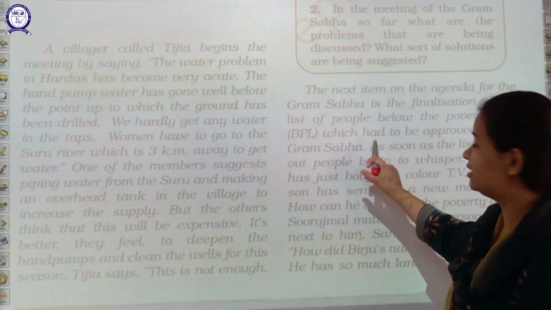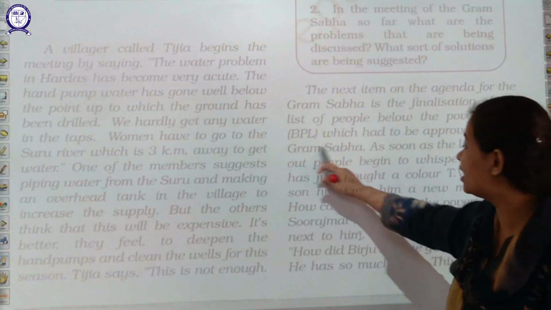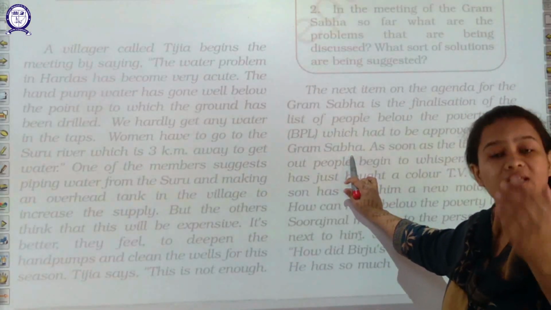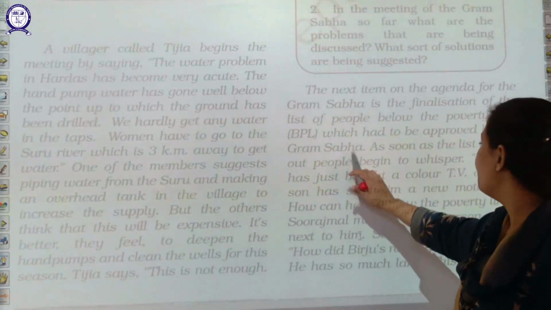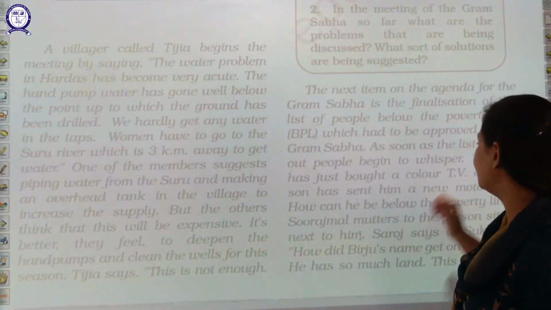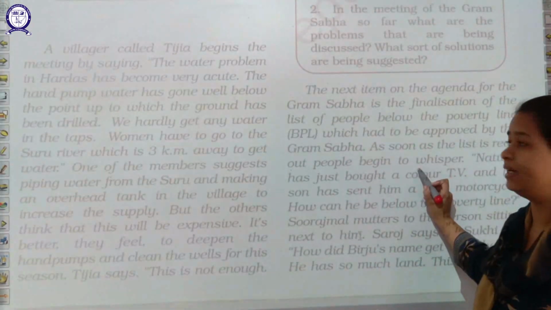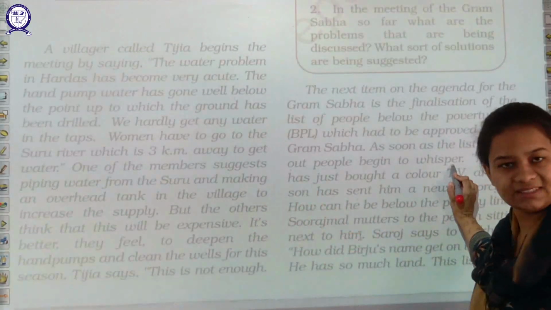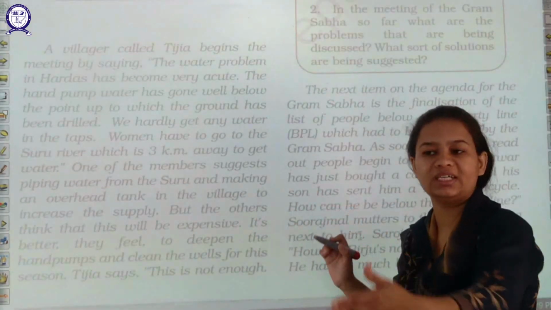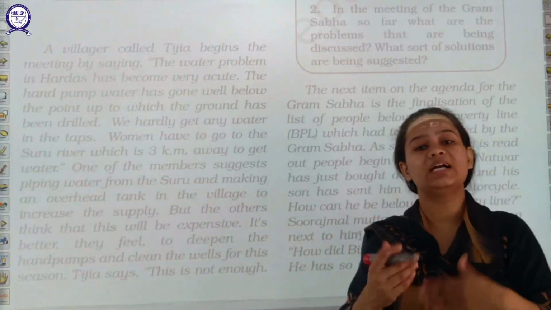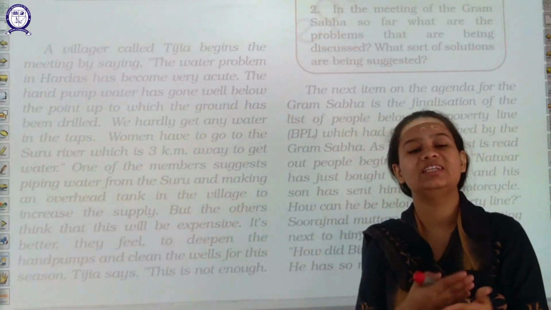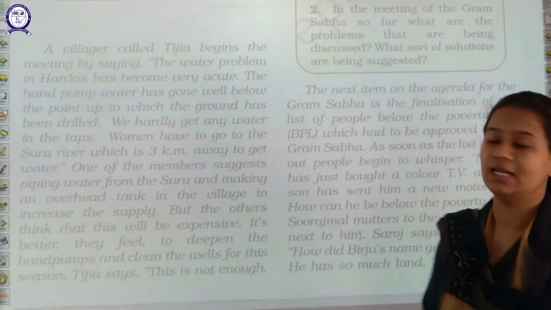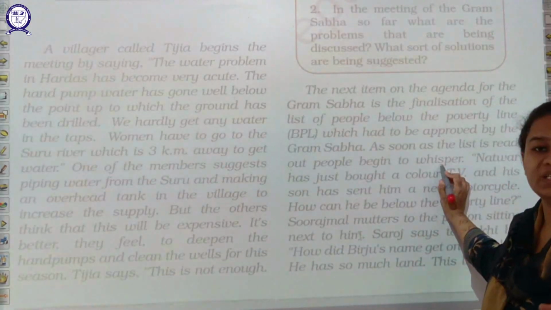So they are discussing this in the Gram Sabha, the village meeting, with all the villagers, the Sarpanch and its members. Now what will happen? As one of the members starts reading the names of the persons, all the villagers are sitting here, the Sarpanch is here, the Panches are here. These are the persons who are listed under BPL. What happened? One of the persons whispered.